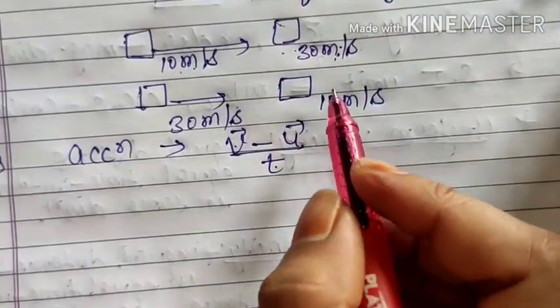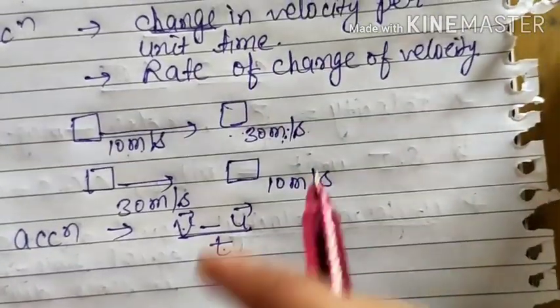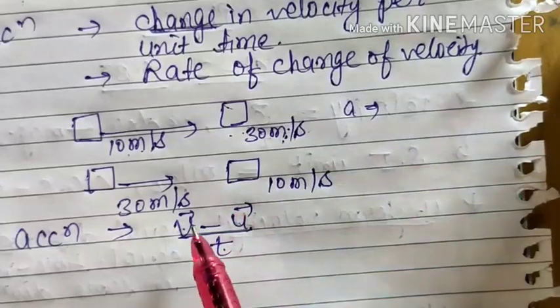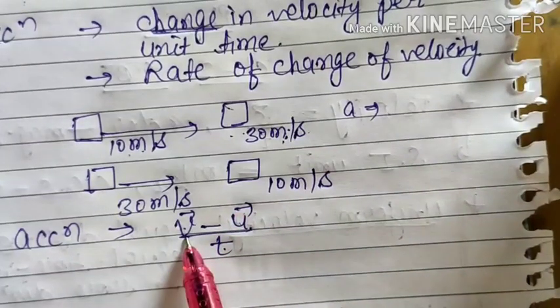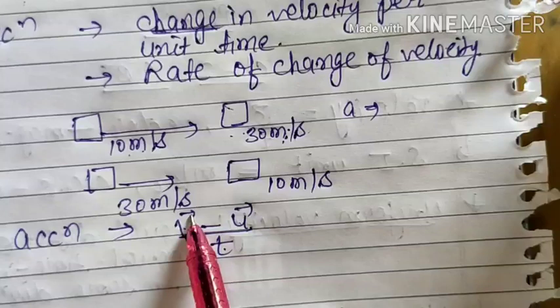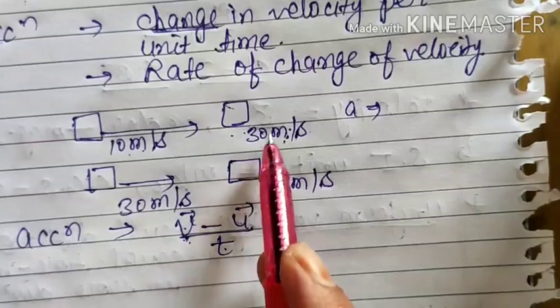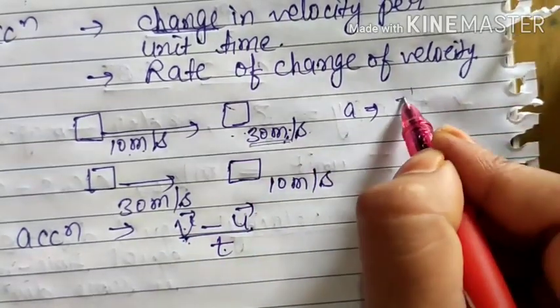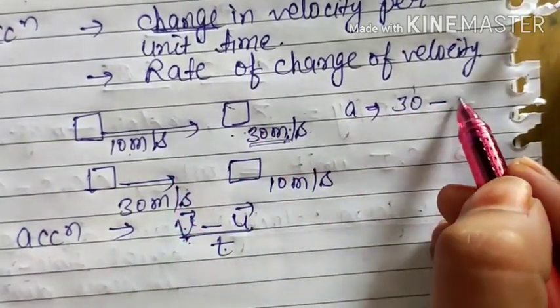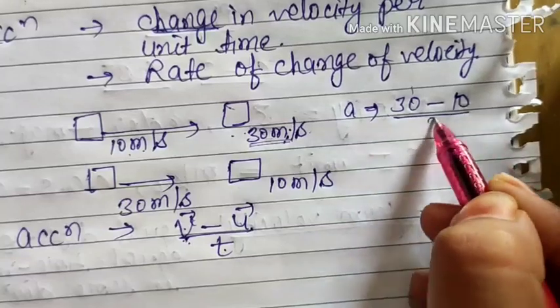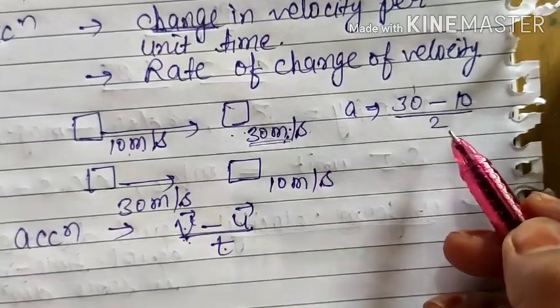Now here see, in the first case, if you calculate acceleration, V always represents final velocity or final speed. If you have a vector symbol on it, that means you are talking about velocity, and if you do not, that means you are talking about speed. So here final velocity is 30 meter per second, and initial velocity is 10, and suppose the time is 2 seconds.